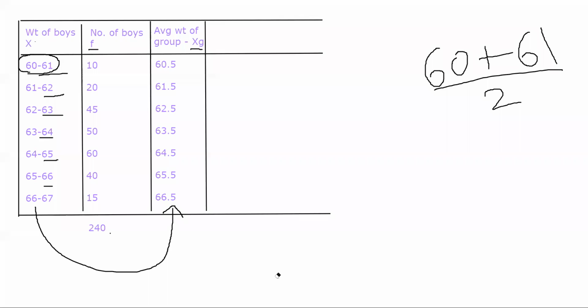In the previous case we used an assumed mean, right? The same thing we'll do here. In ungrouped data, the way we use an assumed mean, the same way we'll assume a mean here. Let's suppose we are assuming that mean as 62.5. And by using that we find out what the working units are.